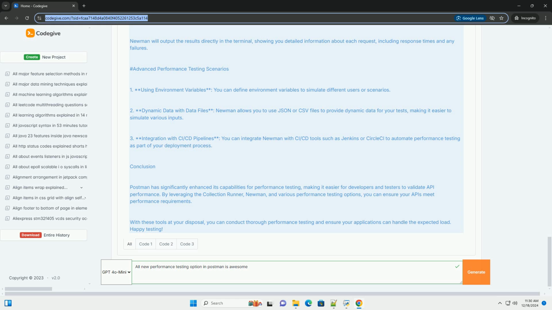Conclusion: Postman has significantly enhanced its capabilities for performance testing, making it easier for developers and testers to validate API performance. By leveraging the collection runner, Newman, and various performance testing options, you can ensure your APIs meet performance requirements. With these tools at your disposal, you can conduct thorough performance testing and ensure your applications can handle the expected load. Happy testing!